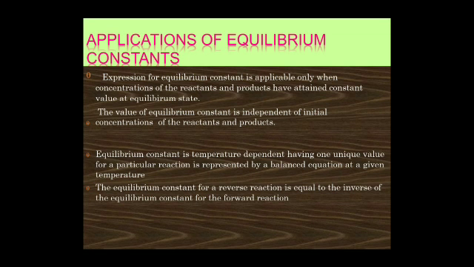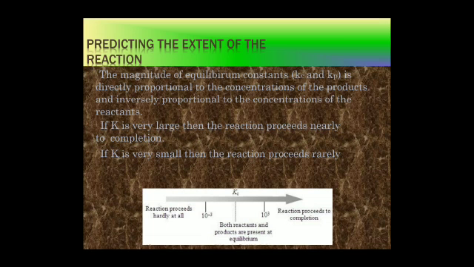What is the significance of K? It helps in predicting the extent of reaction. By seeing the K, we can say this is a forward reaction or backward reaction. The greater the value of K for a particular reaction, the greater is the amount of reactants changing into product, meaning less is the stability of reactant. Predicting the extent of the reaction.